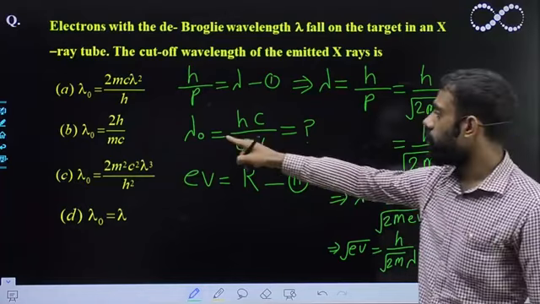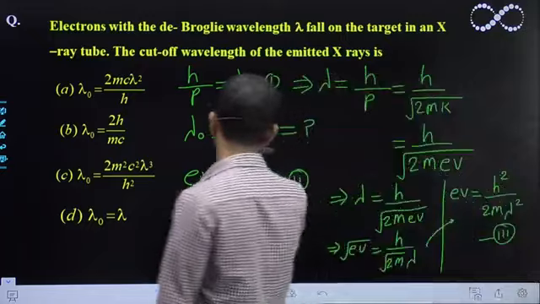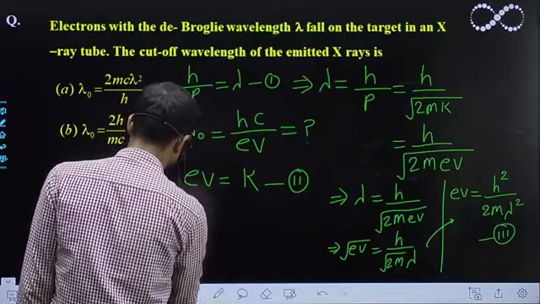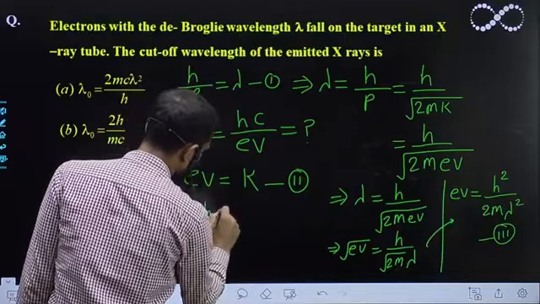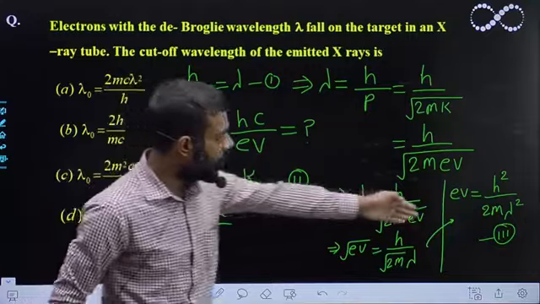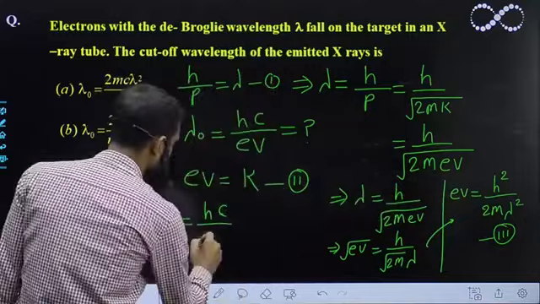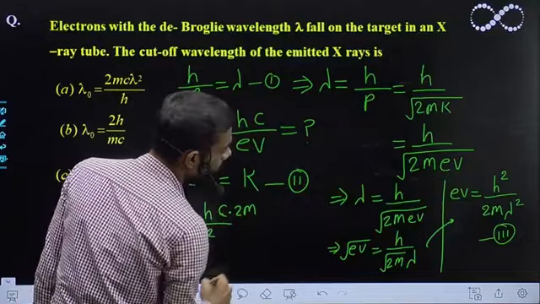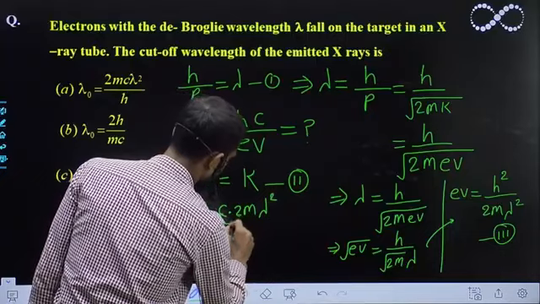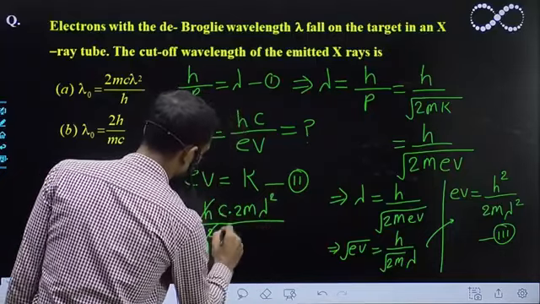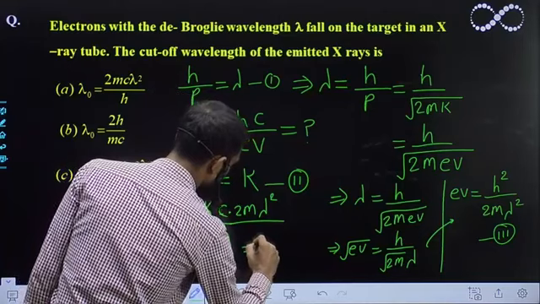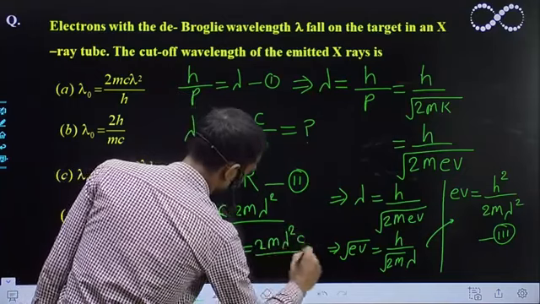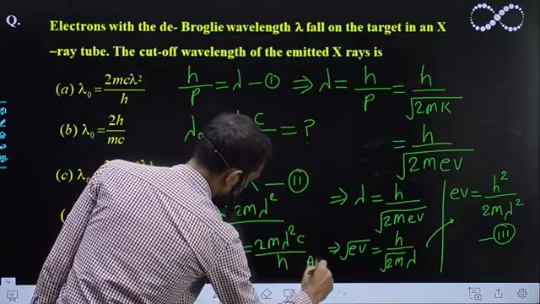All I need is to find the value of lambda naught. So let us put the value of eV in this one. Lambda naught will be equal to hc upon eV. So what is the value of eV coming? You can see from here, this becomes h square upon 2m lambda square. So see, h will get cancelled out, and you are getting the value of 2m lambda square c upon h. So this is the answer you are getting.